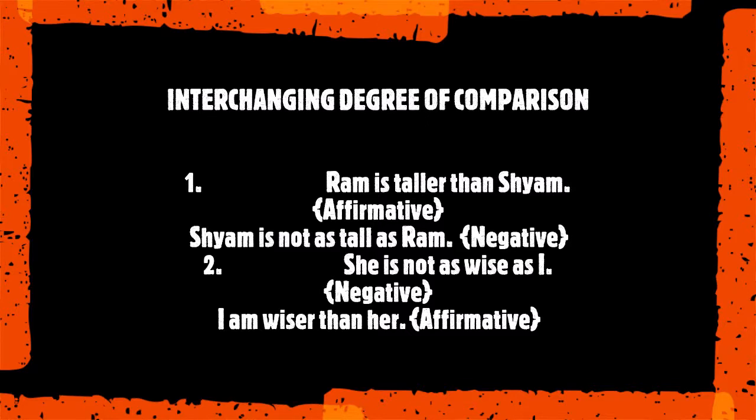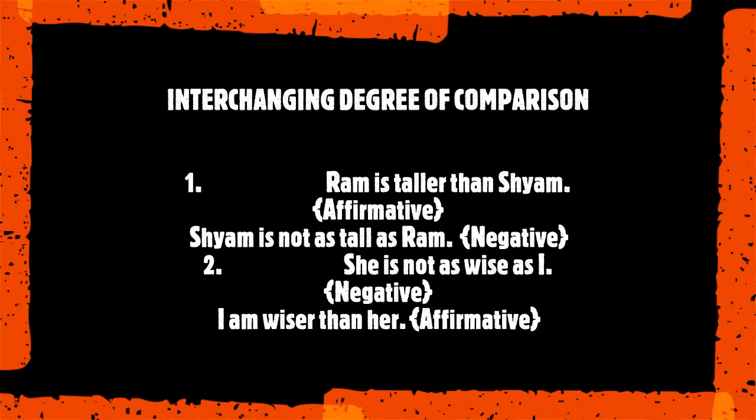Like if we go with the example, we will find Ram is taller than Shyam. This is a comparative degree, where comparison has been made between Ram and Shyam. So we are interchanging this degree into a positive degree. That means Shyam is not as tall as Ram.